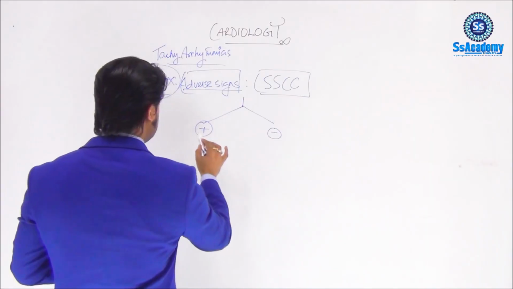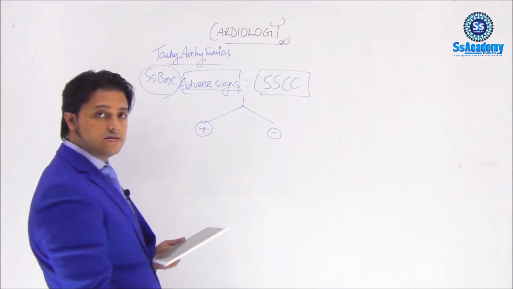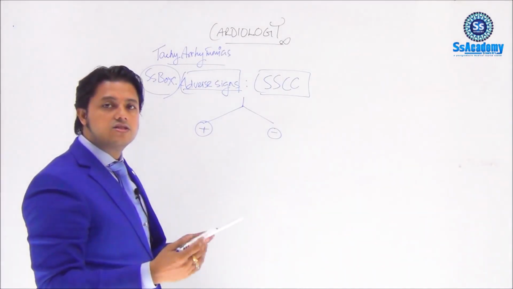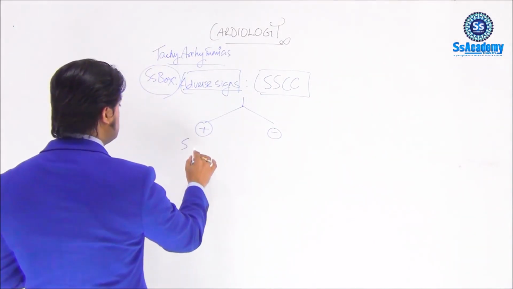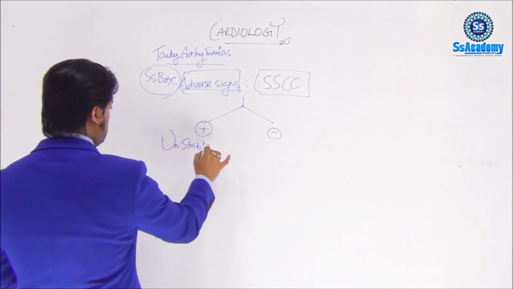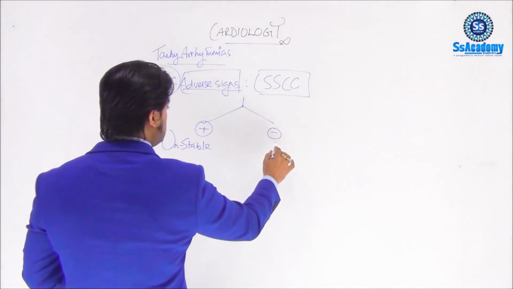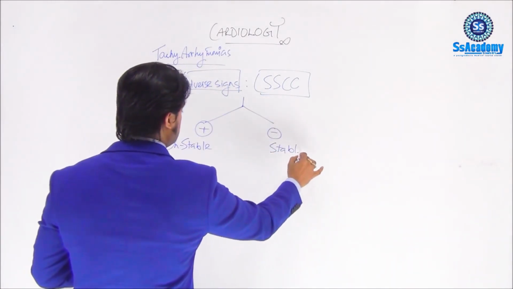Present means one of the adverse signs of SSCC is present, so the patient should be considered unstable. If all of the signs are absent, the patient is stable.